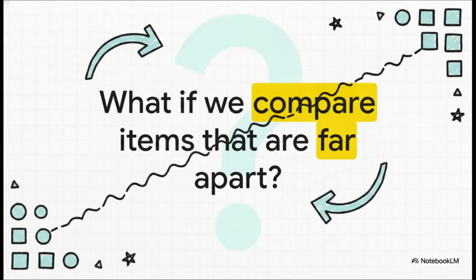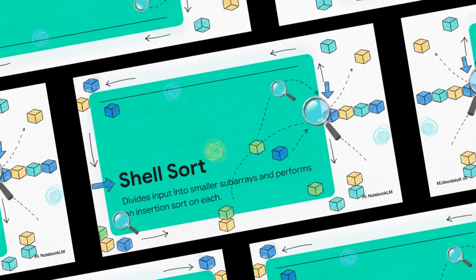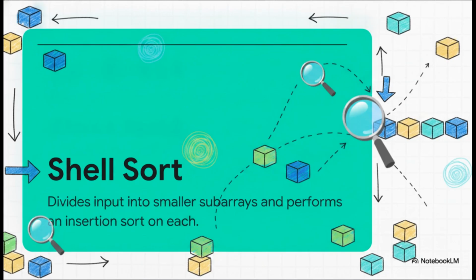So we've built hierarchies and we've divided and conquered, but I want you to pivot your mindset for a second. In both of those previous methods, we spend a ton of time comparing elements that are sitting right next to each other. What if we could drastically speed things up by looking at elements that are separated by a massive distance? Which leads us to part 4, shell sort, and minding the gap. The metaphor to add to your toolkit here is leaping across the gap.